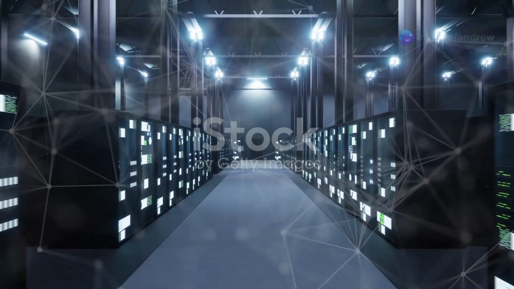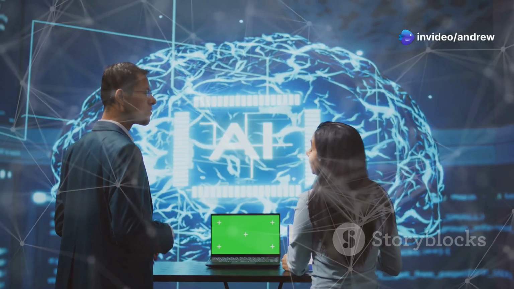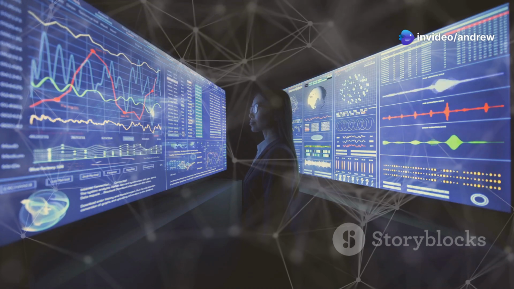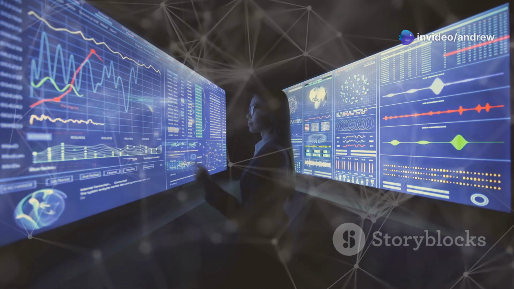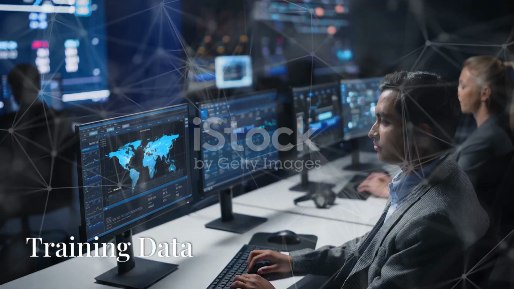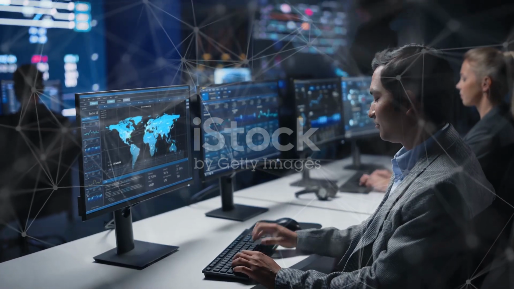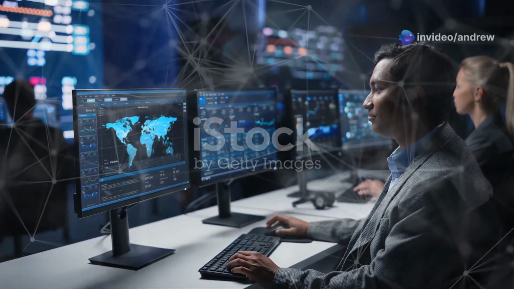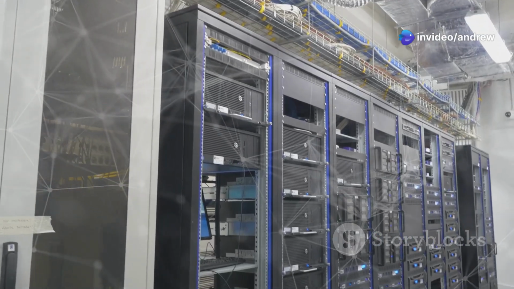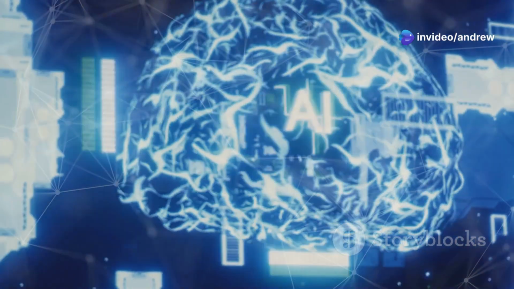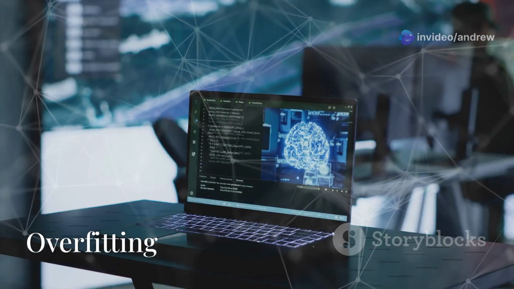Big data refers to large volumes of data that AI systems analyze to find patterns, trends, and associations, especially relating to human behavior and interactions. Training data is the dataset used to teach AI models to recognize patterns or make decisions. The quality and quantity of this data directly impact the AI's performance.